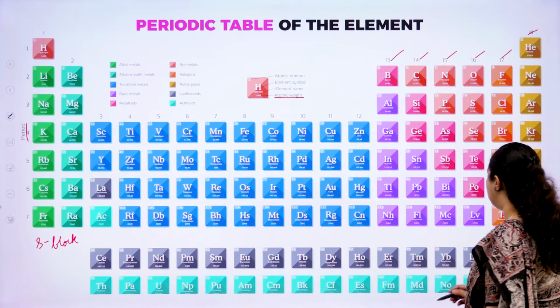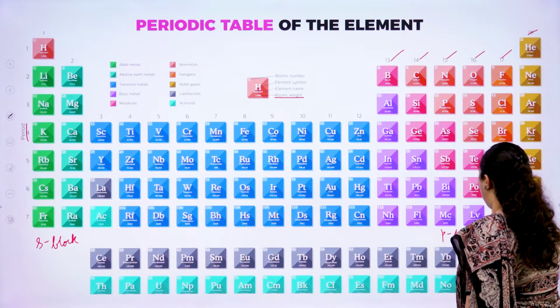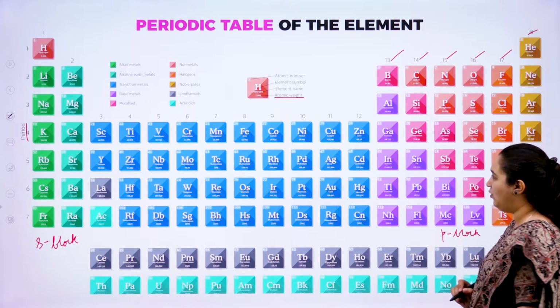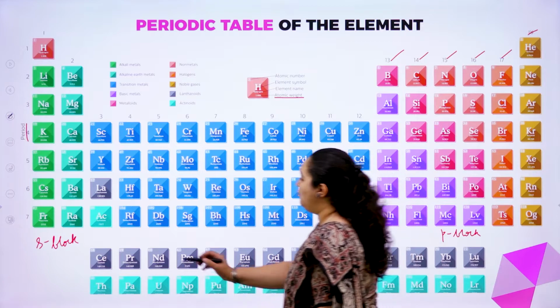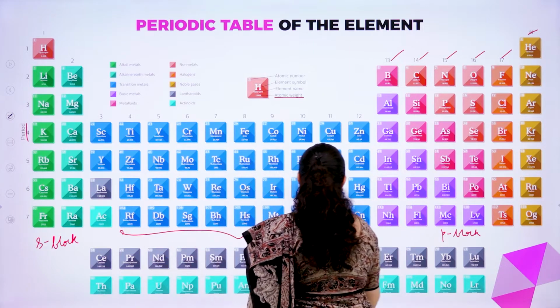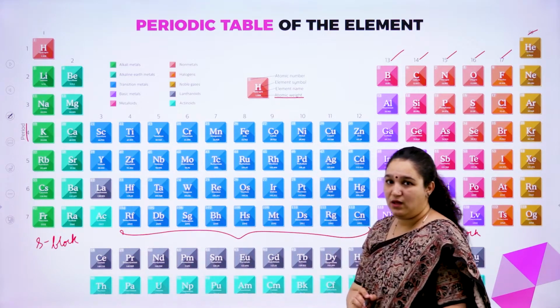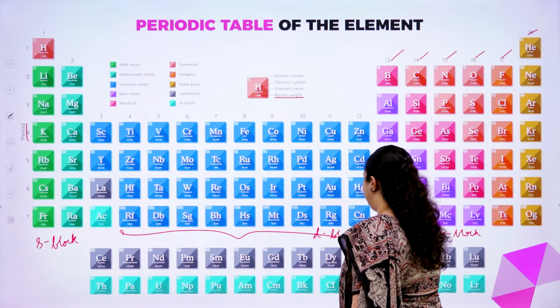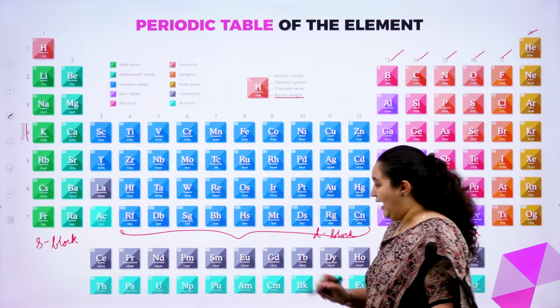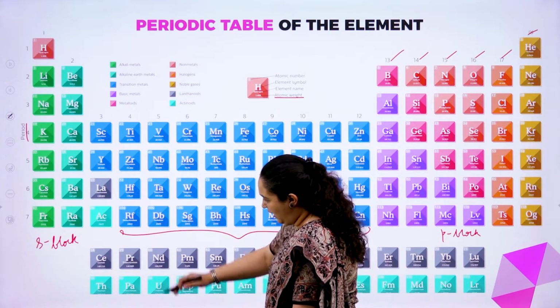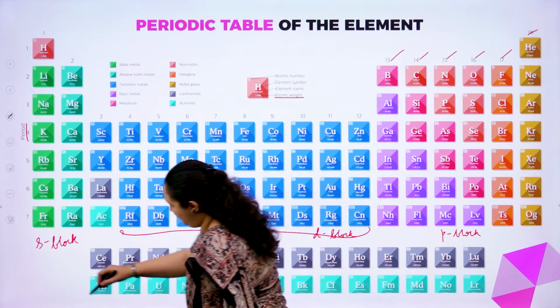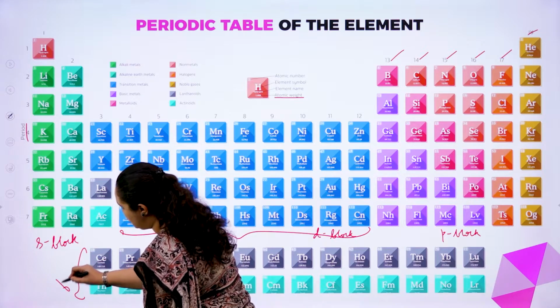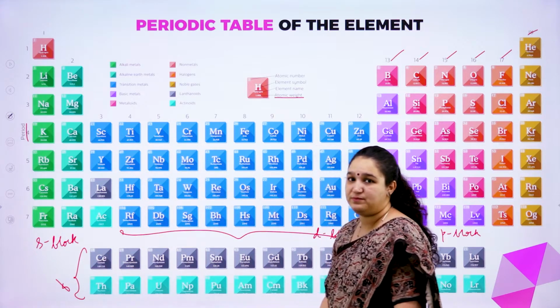They are called P block elements. And in between, whatever is given here in blue, we call D block elements, and there are 2 rows outside the table here, called F block elements.